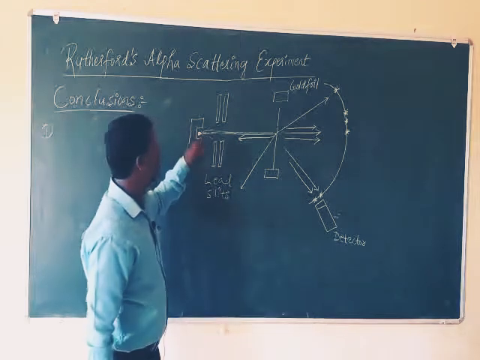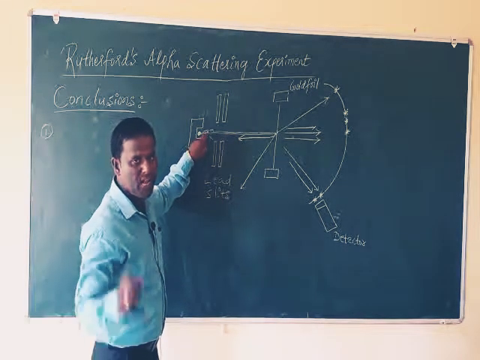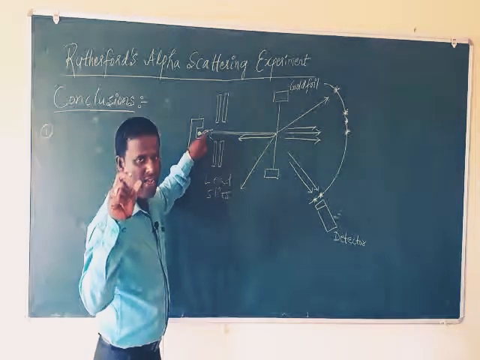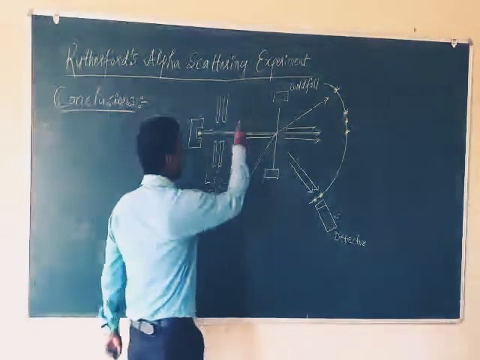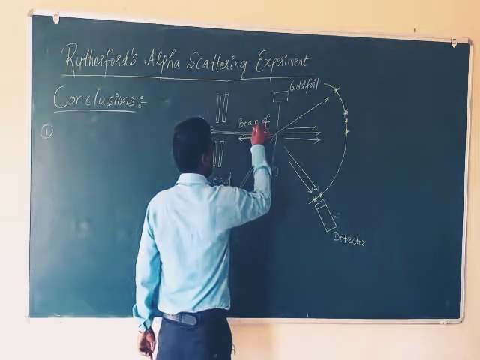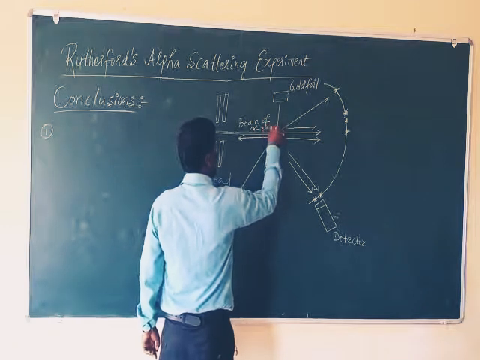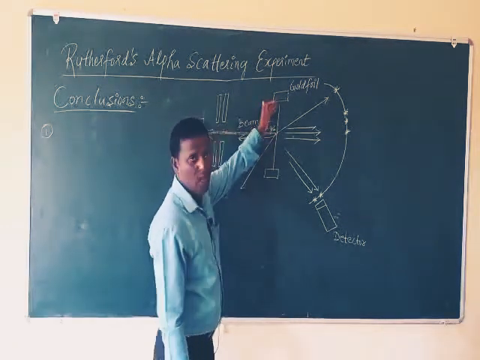Now these alpha radiations are collimated into a narrow beam. They are arranged like a single line of many radiations, and this beam of alpha rays is passed towards the gold foil.